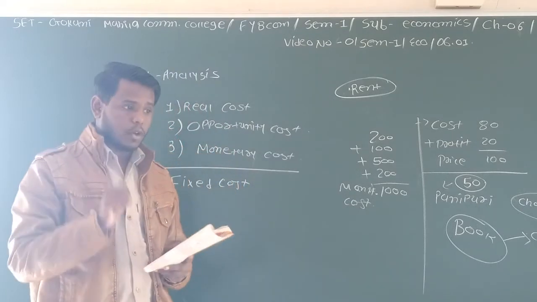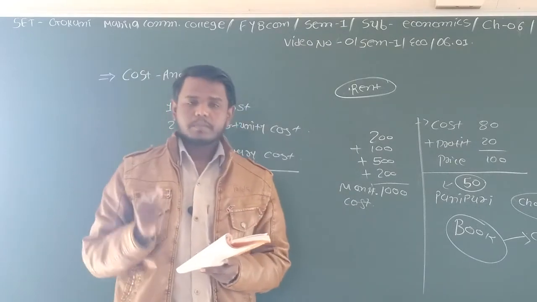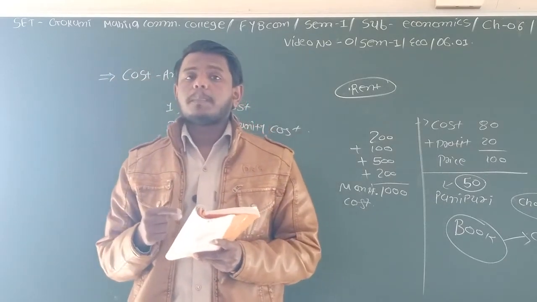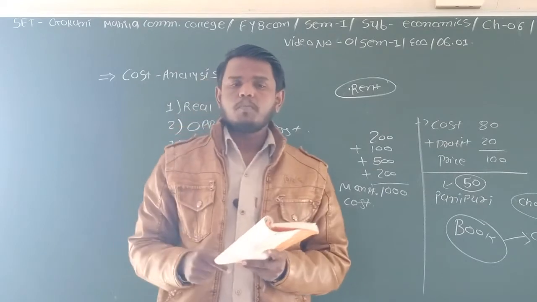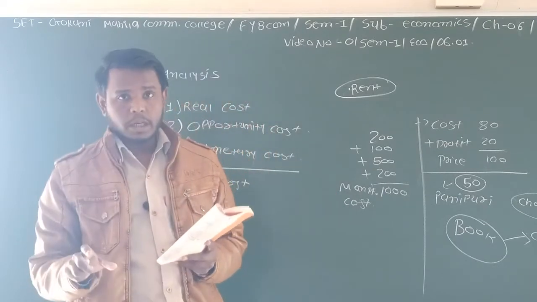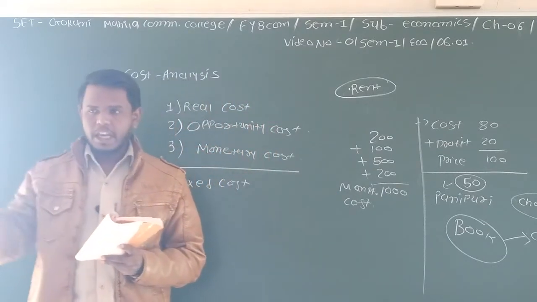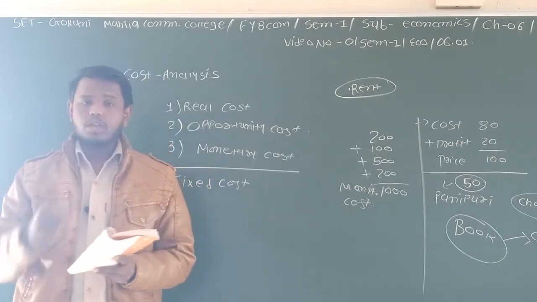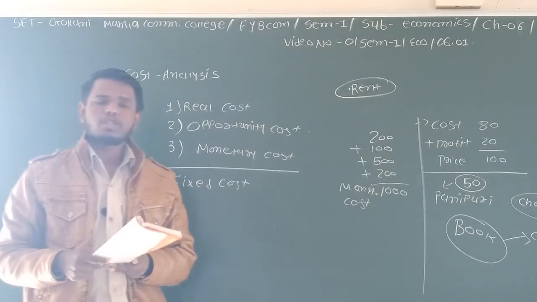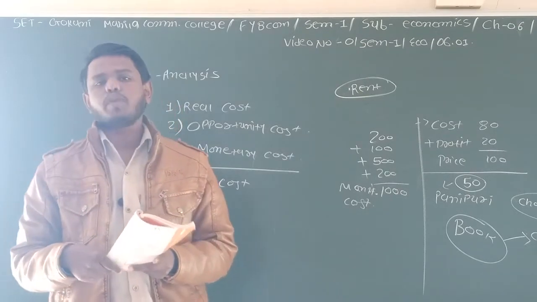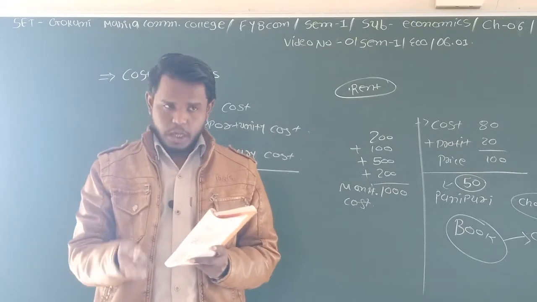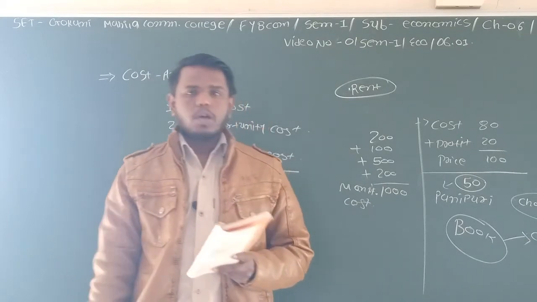Say for example, if you have a computer in your business unit, to work on that computer you have to make some monthly expenses, like electricity expenses or the software you install. These are all expenses you have to make whether you make production or not.